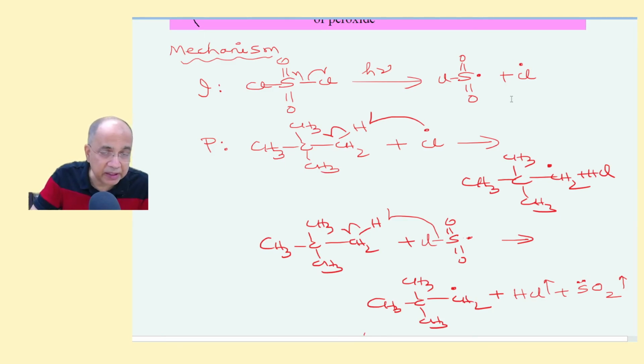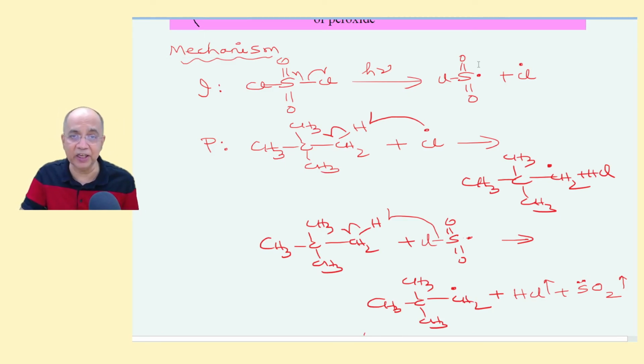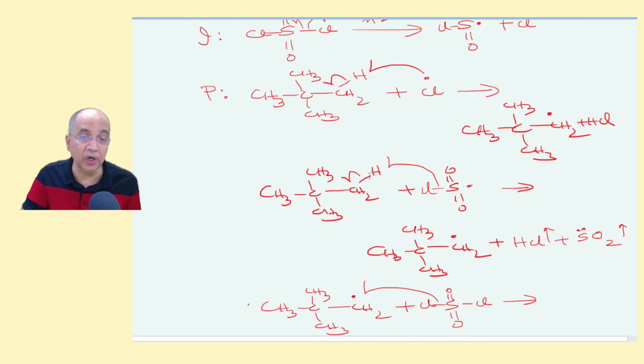This is one possibility. The other possibility is that the SO2Cl radical can also abstract a hydrogen atom. This H and Cl will produce HCl, and the dot will give you a lone pair, and that will be free sulfur dioxide, free HCl, and the same neopentyl free radical will be formed by the loss of HCl. I have not shown so many arrow marks because this H and this Cl will combine, and this dot will come here, and the other dot will join with this dot to produce a lone pair.